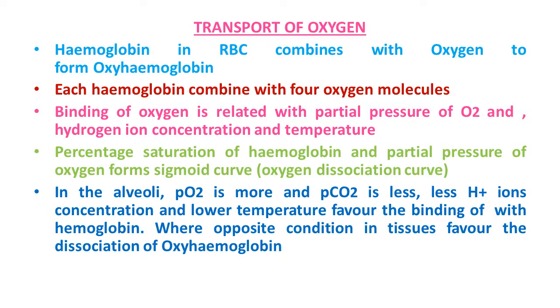It clearly indicates that oxygen gets bound to hemoglobin at the lung surface and gets dissociated at the tissue. Every 100 ml of oxygenated blood can deliver around 5 ml of oxygen to the tissues under normal physiological condition. So we can say in a normal healthy person, every 100 ml of oxygenated blood delivers around 5 ml of oxygen to the tissues. So this way in human body, through blood as a medium, transport of oxygen takes place.